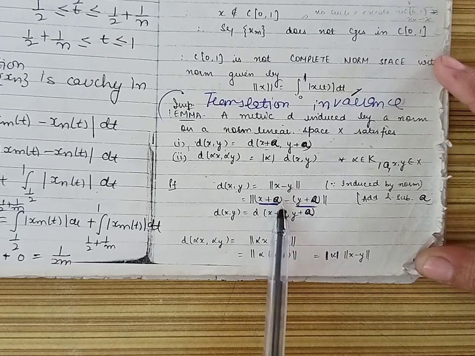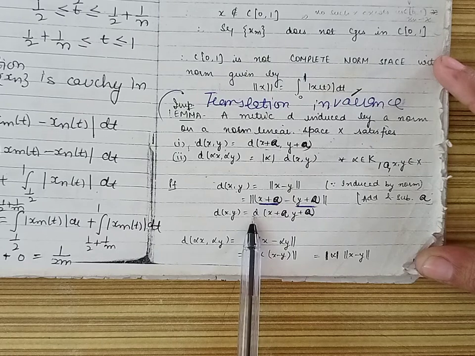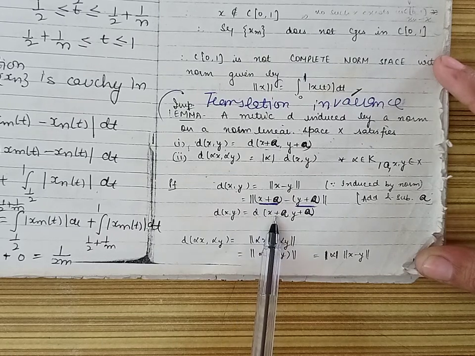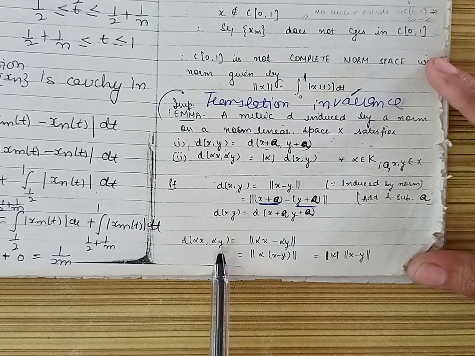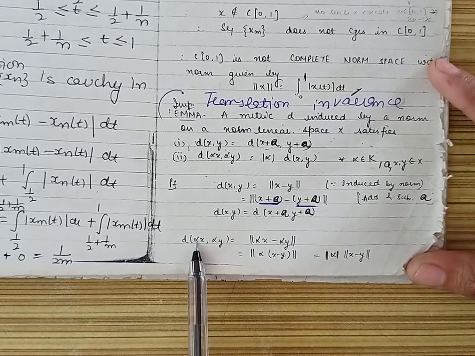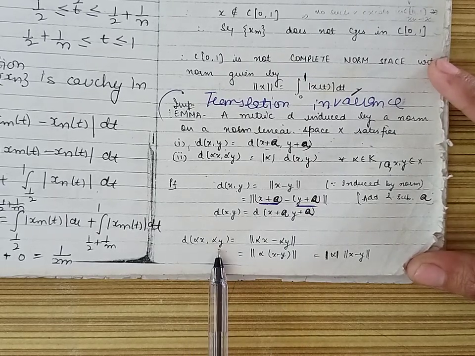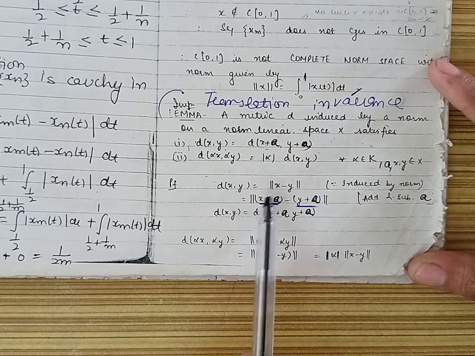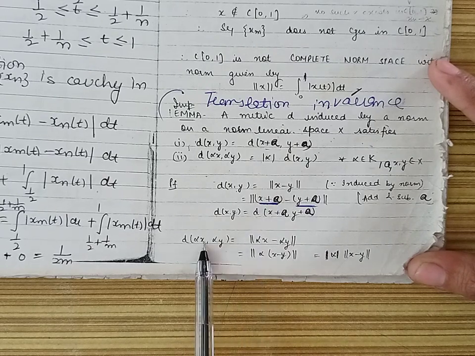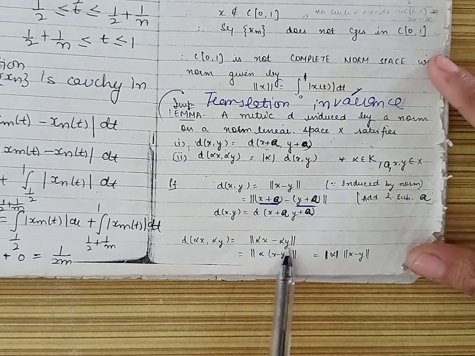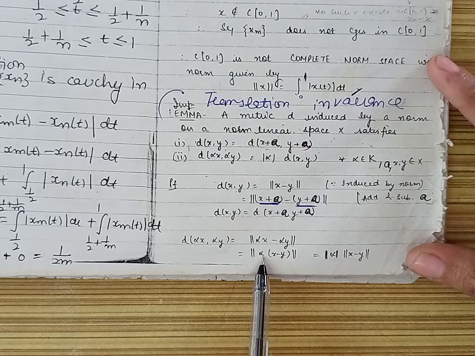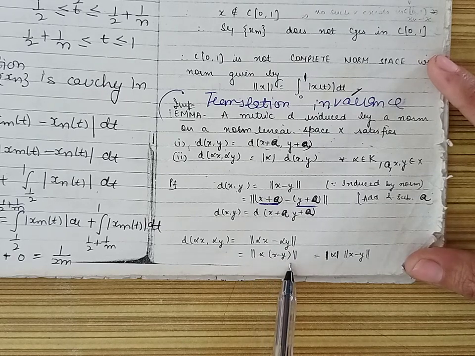Now comparing it with this definition, this is the distance between x plus a and y plus a. So this proves the first condition. In the second condition, we consider the distance between alpha x and alpha y. Again, by using this definition, the distance between alpha x and alpha y is given by the norm of alpha x minus alpha y. Now this can further be written as the norm of alpha into x minus y.